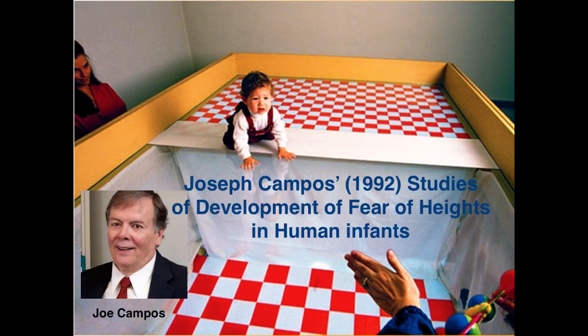This simple observation about the delayed onset of self-propelled locomotion in human infants has led developmental psychologists like Joseph Campos to study the development of fear of heights in human infants. Campos designed a series of clever experiments modeled after early research on fear of heights in other species such as cats. Many of these studies were done with an apparatus known as the visual cliff, in which psychologists constructed a laboratory environment consisting of a checkerboard cliff covered with a large sheet of plexiglass.